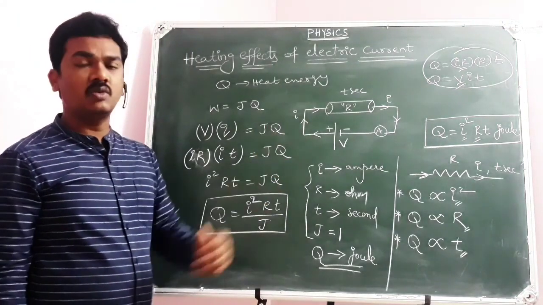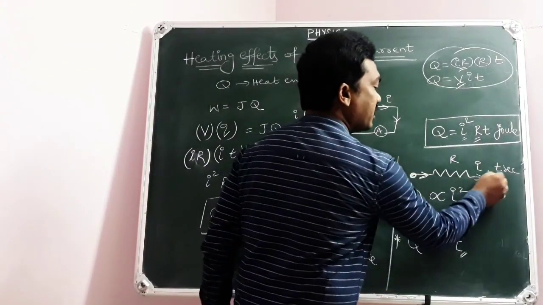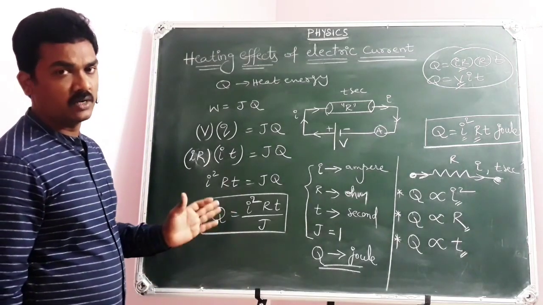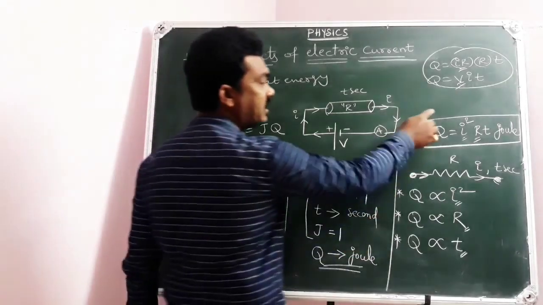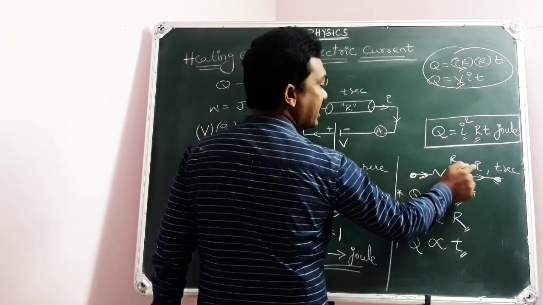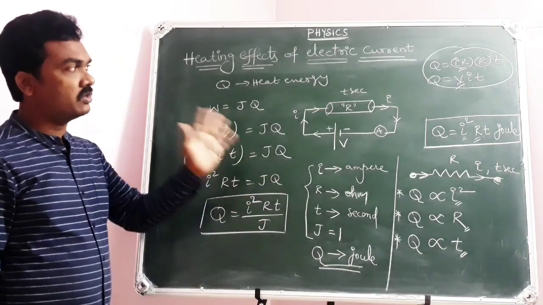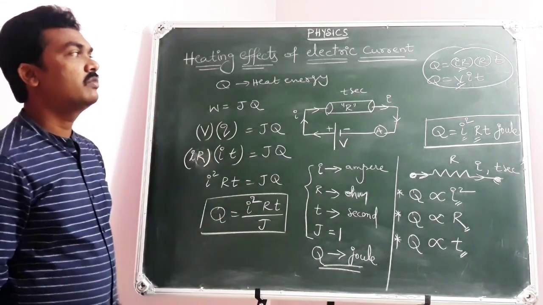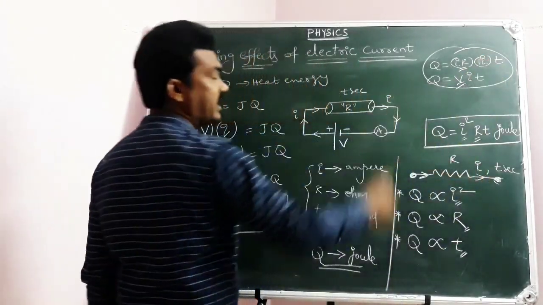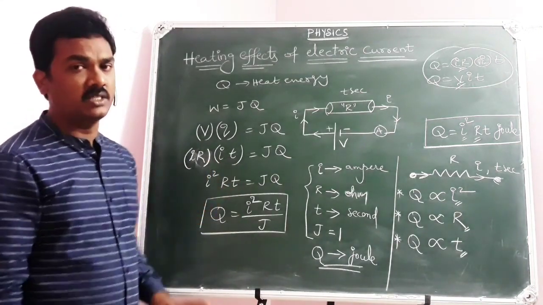So you can even write Q equal to V into I into T, where V is the potential difference across the conductor, I is the current passing through the conductor, T is the time for which the current flows. I repeat, V is the potential difference across the conductor of resistance R, through which current I passes for T seconds. Then heat energy produced Q equal to V into I into T, because IR equal to V. Sorry, here it is IR into I, because I square R is written as IR into I. So this is all about heating effects of electric current for today's class.